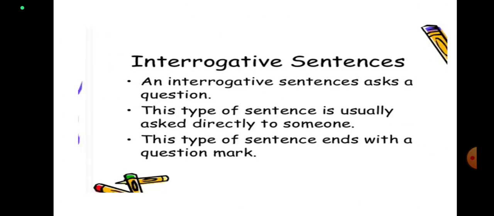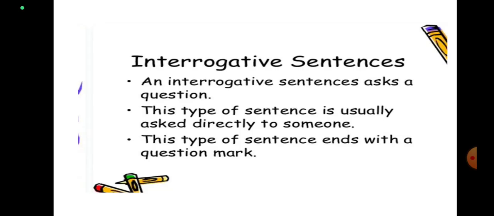Now next come to interrogative sentences. When you are going to school and by the way you meet someone and he or she asks you, where are you going? Here they are asking you a question. And what will be your answer? That I am going to school. Here you are making a statement. So these are the differences between an assertive sentence and an interrogative sentence.